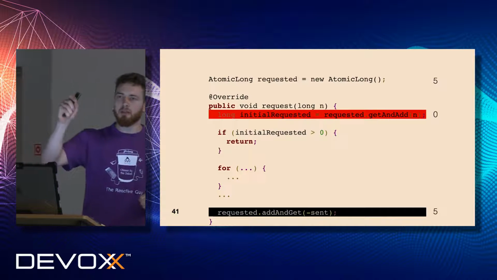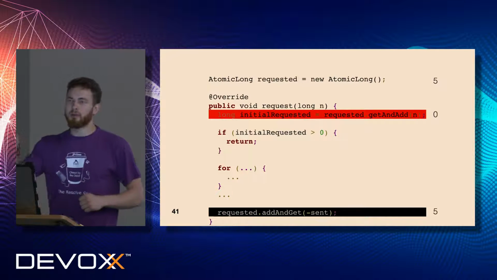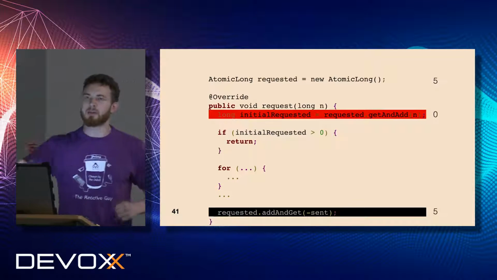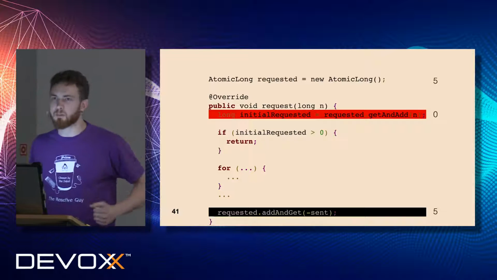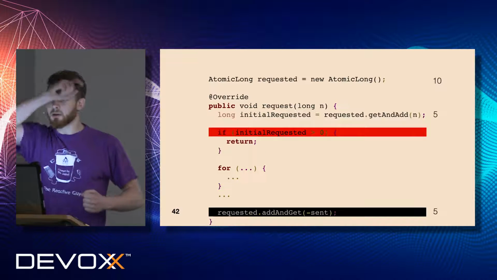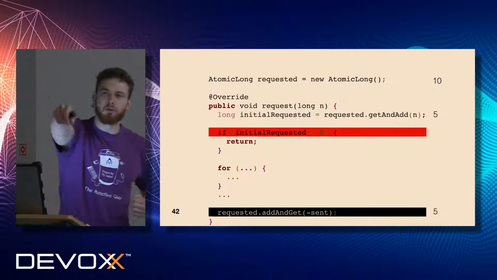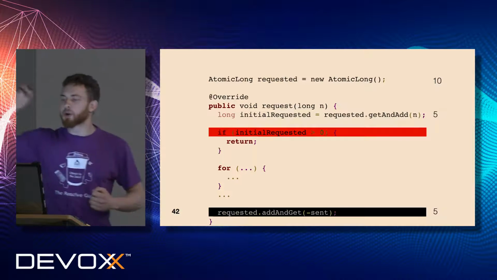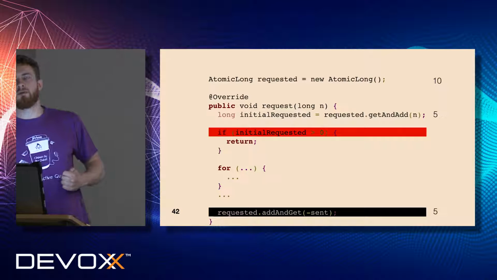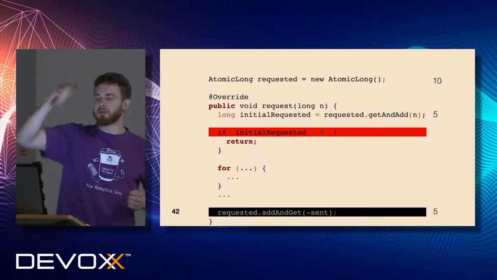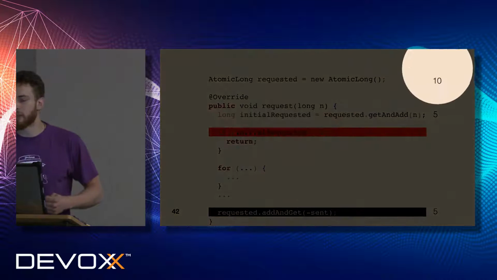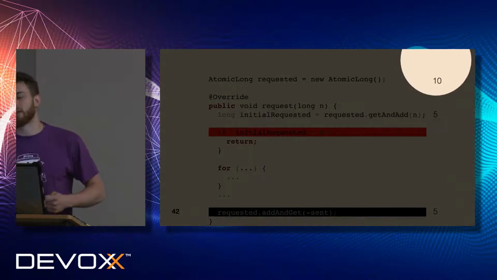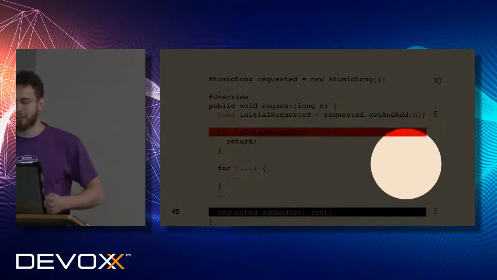So everything should be good. However, the evil point here is the following. Just imagine that the red one is much faster. He is a sprinter thread, so he will increase much faster. He will win the racing on the request field, on the atomic field, and he will add a few more elements to our request field. So now, at this point in time, for red requested is 10. For black, requested will be the same.